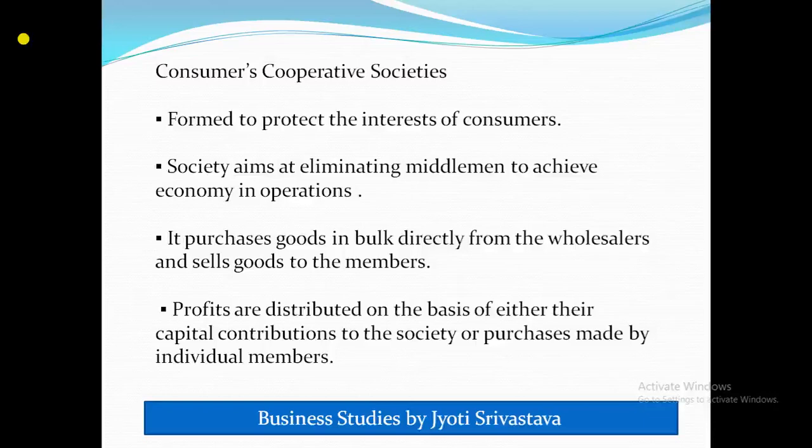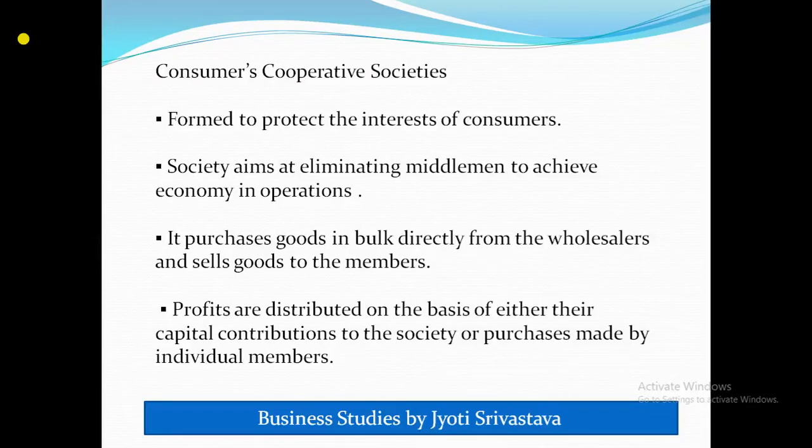So student, as I have already told you, when there are individuals, low income group people, very poor, their bargaining power, their purchasing power is very low, so they come together to form a society to protect their interest. And because of this they will be able to eliminate the middlemen, and when they eliminate the middlemen, then definitely the costing will be less. So let's talk about the consumer cooperative society.